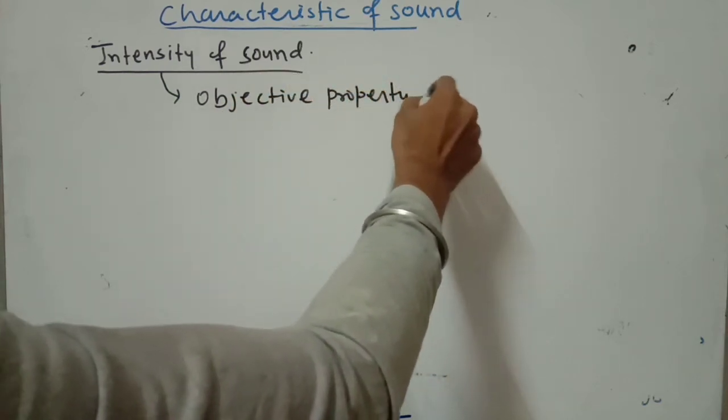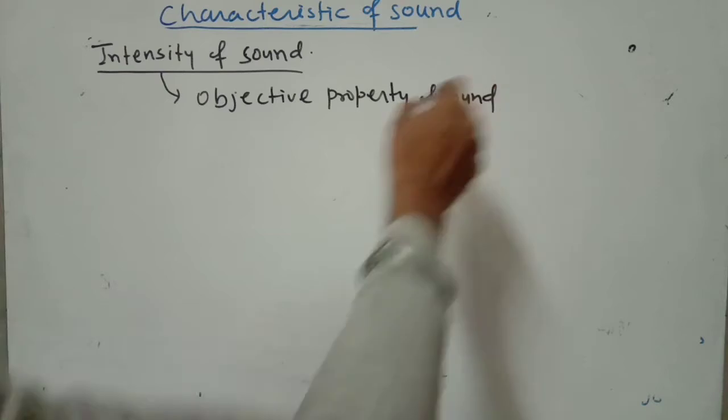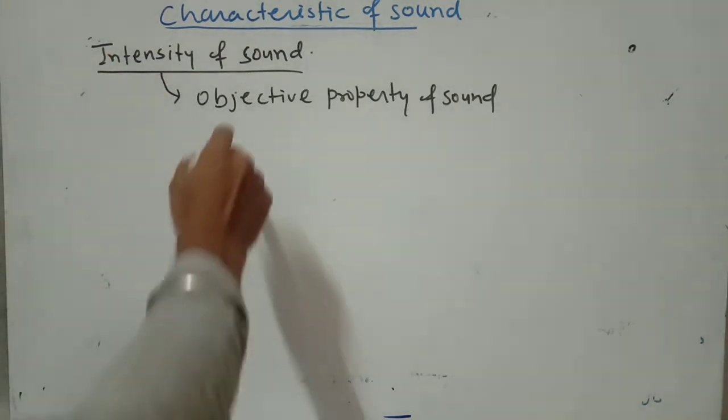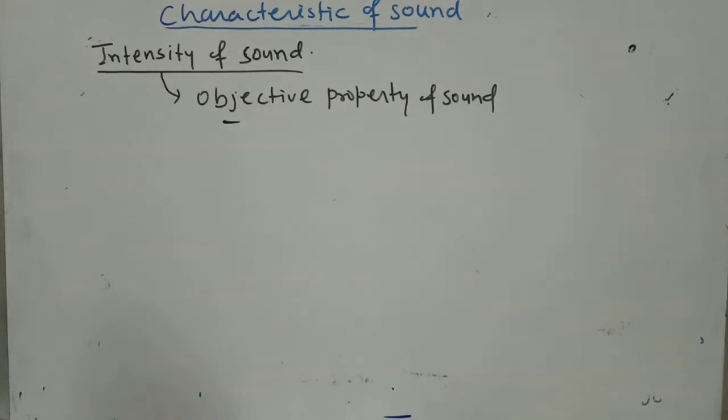Why? For a particular sound, the intensity value is the same for every person. It does not vary from person to person, so it is called an objective property of the sound.